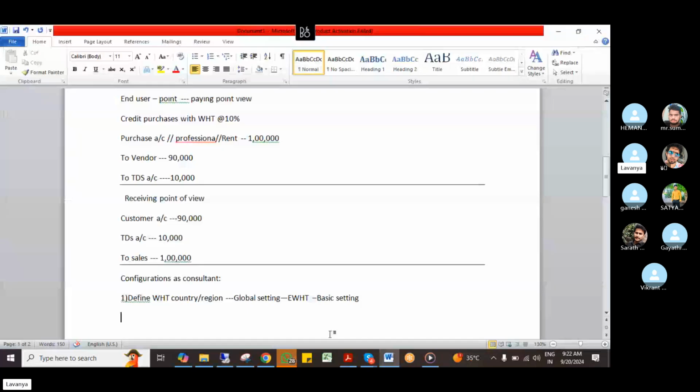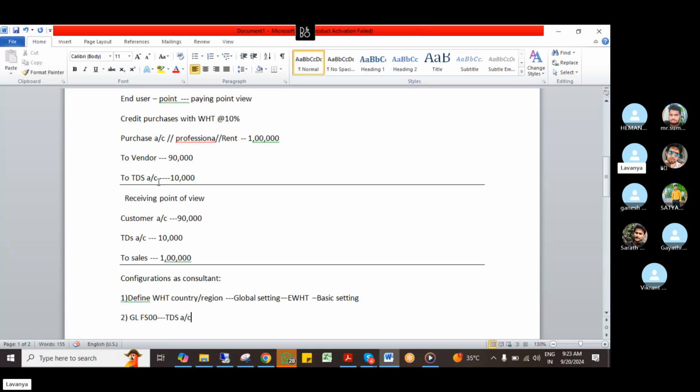What is the second configuration? We'll go to the transaction. See here, the customer account and sales we also need to create in FS00, right? And here we need to create TDS. So whatever entry is posted by the end user, we have to create the GLs, the GL master data under FS00. Here we specifically mention one GL, that is called the TDS account.